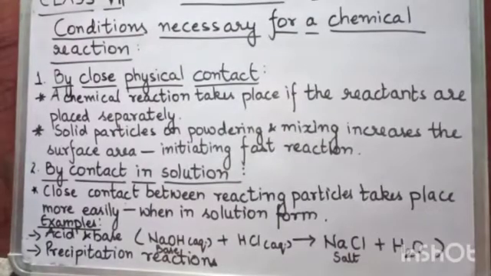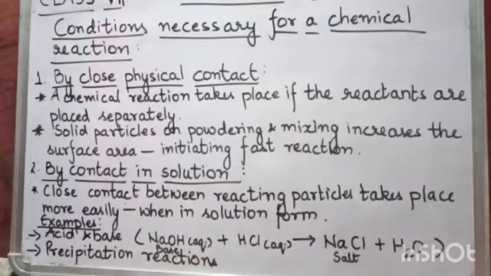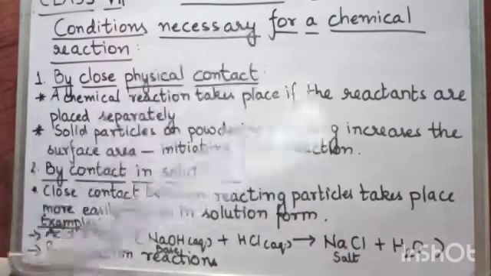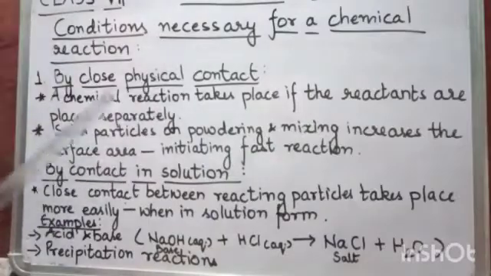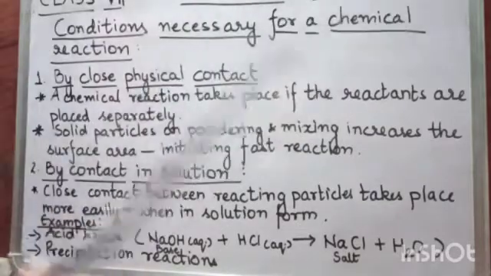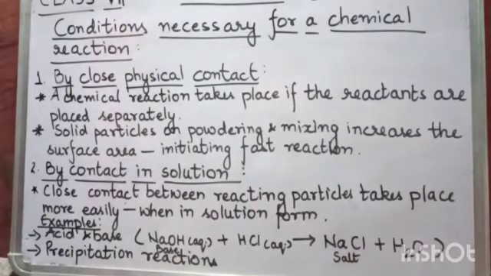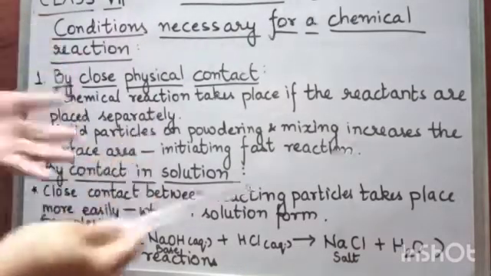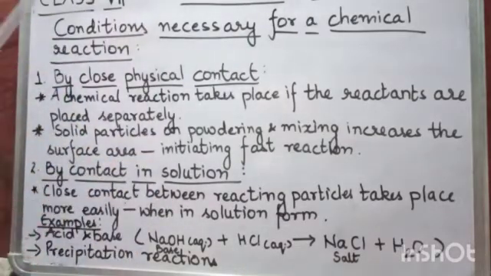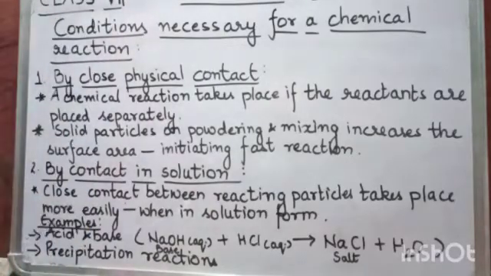Now students, there are conditions which are necessary for a chemical reaction to take place. For example, if I place two reactants over the table, will there be any chemical reaction between the two reactants? No. Why? Because they are not in contact with each other. They are at a distance. So the first condition necessary for a chemical reaction to take place is the physical contact between the reactants.